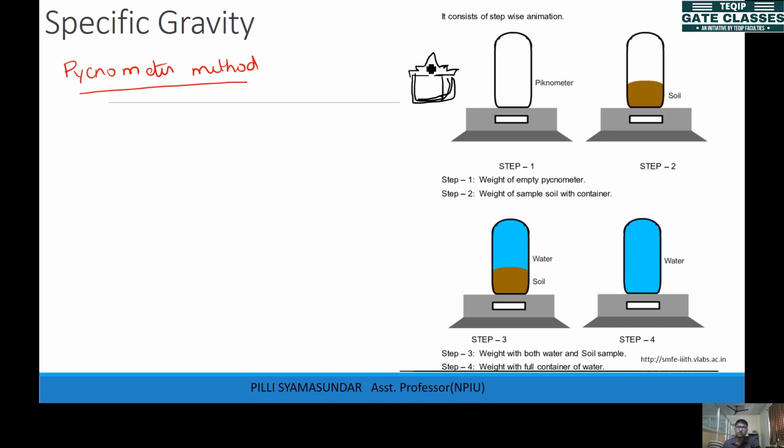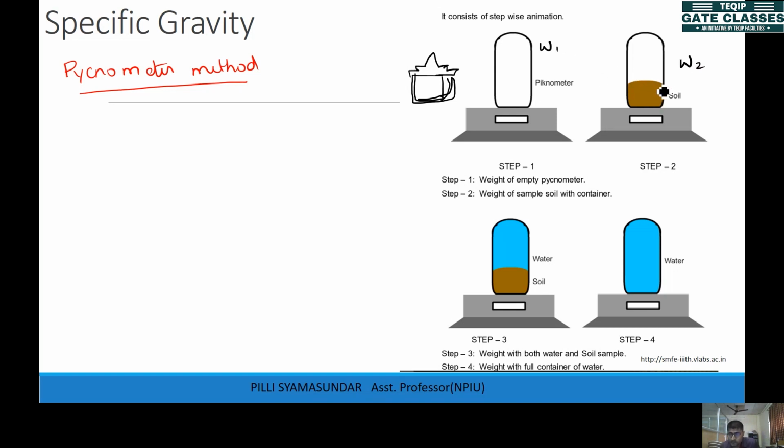You can remove the top part and fill this with any kind of material, and you can put it back. First, you don't fill anything in this pycnometer. You find out only the weight of the empty pycnometer, that is W1. Then you fill the pycnometer with the soil and find out the weight. This will give you W2. W2 is a little bit more than W1, because the soil is added. So the difference between W2 and W1 will give you the solids' weight.